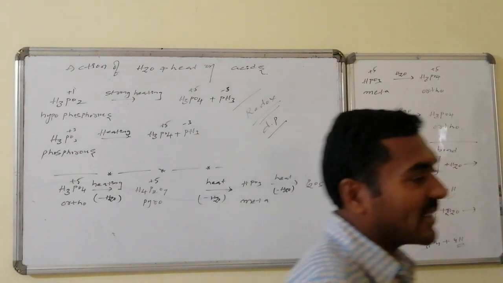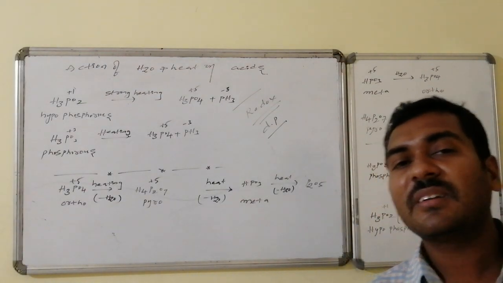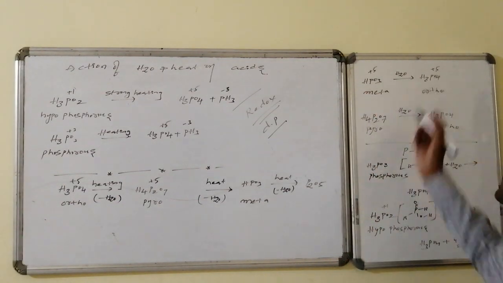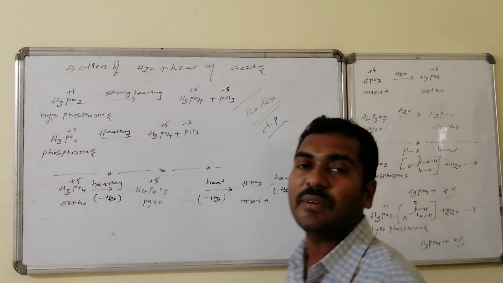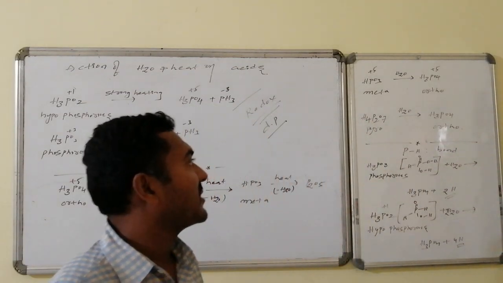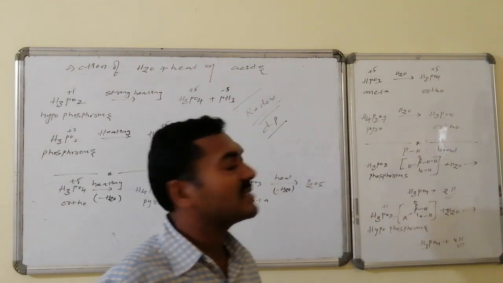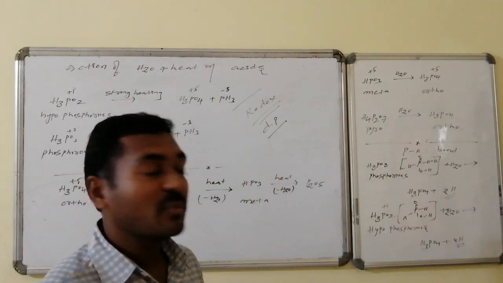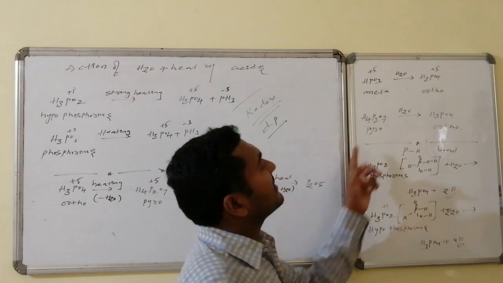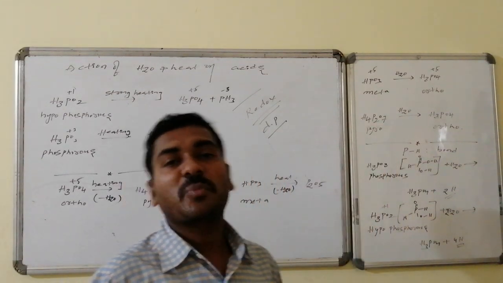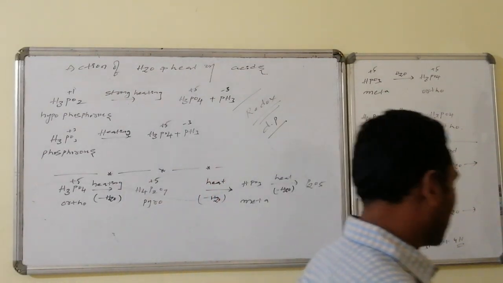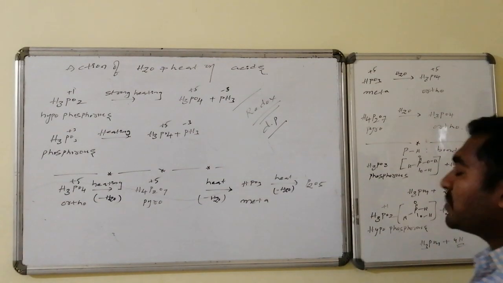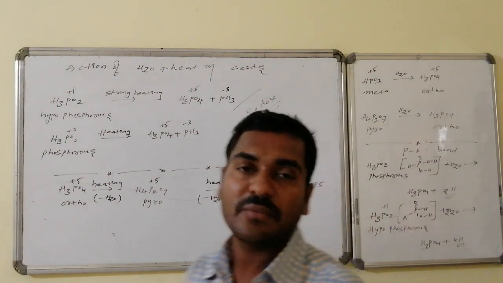Suppose metaphosphoric acid is there. Meta is nothing but what? It is having less quantity of water. If I add water, it is once again converted to the parent, that is orthophosphoric acid is obtained. Similarly, pyrophosphoric acid is converted to orthophosphoric acid. Similarly, pyrophosphorus acid is also converted to phosphorus acid. That is also possible.